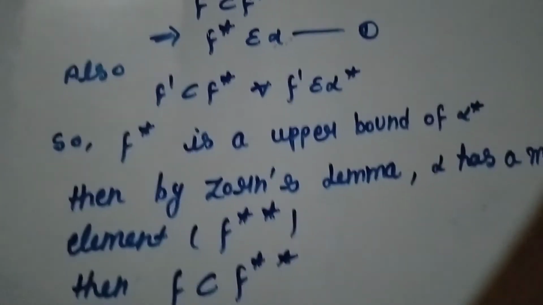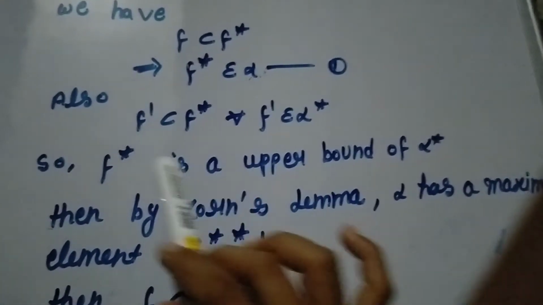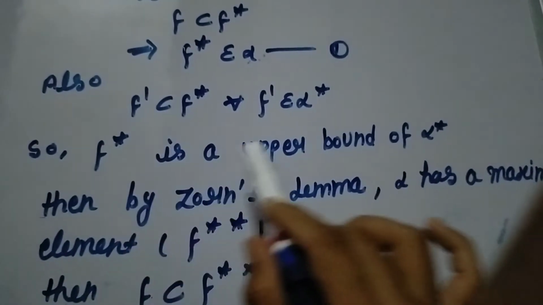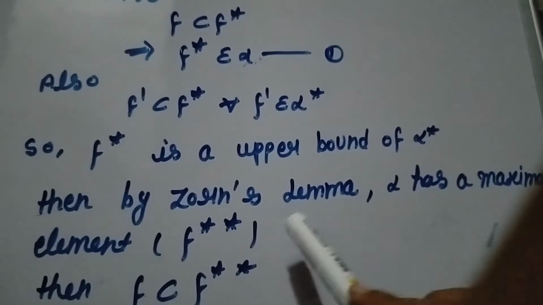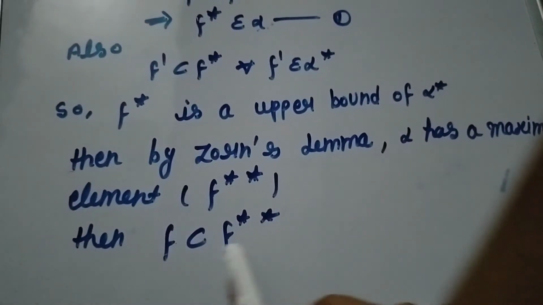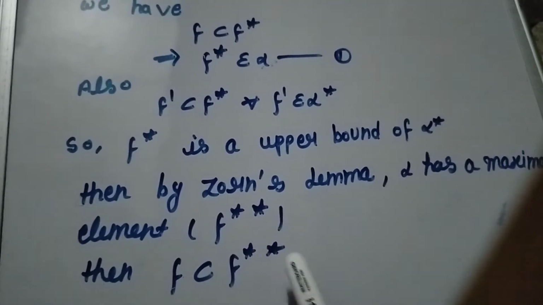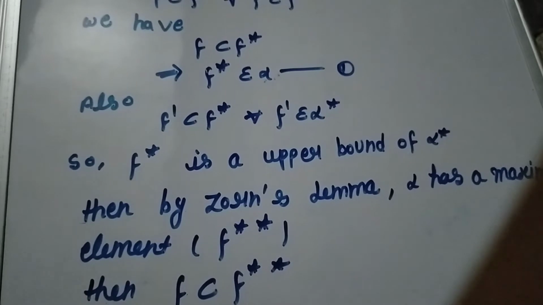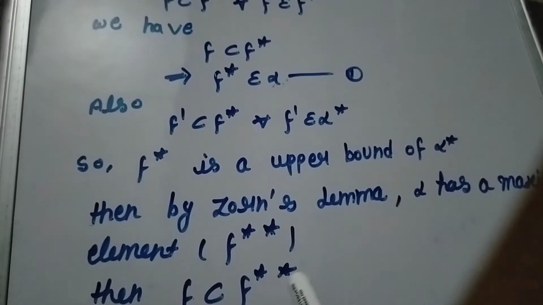Then by Zorn's lemma, which states that for a non-empty set, and we have proved F star is non-empty and F star is an upper bound of alpha star, alpha has a maximal element which we call F double star. Then F is contained in F double star, because F is contained in F' and also contained in F star, and F double star is a maximal element.